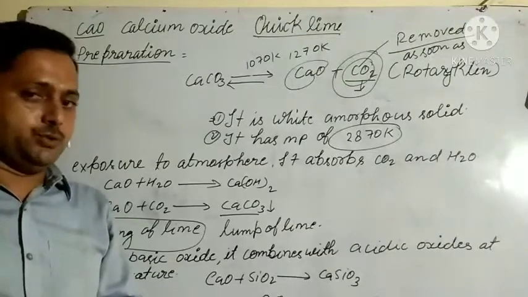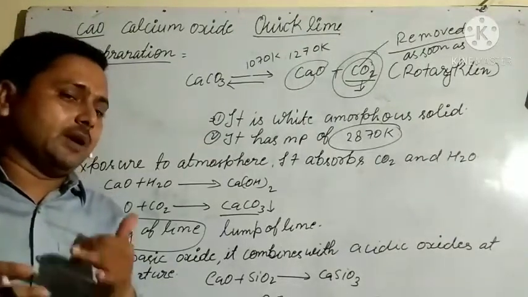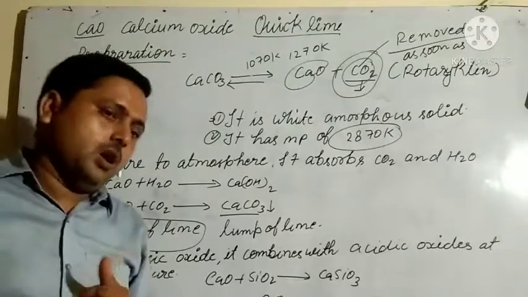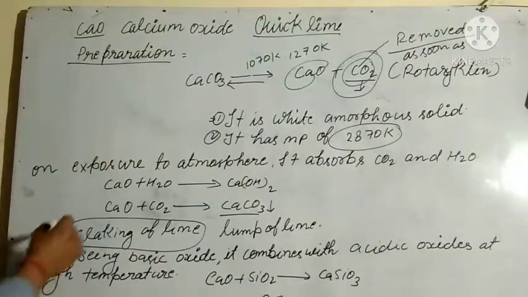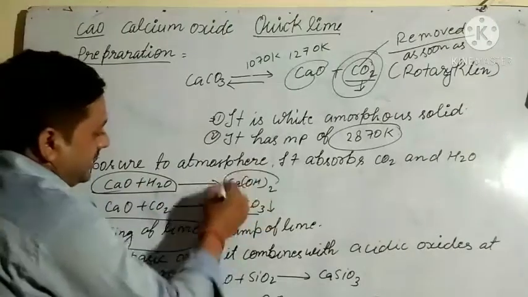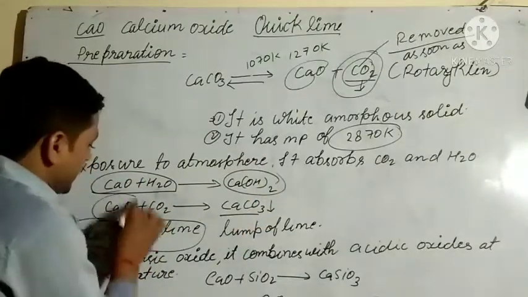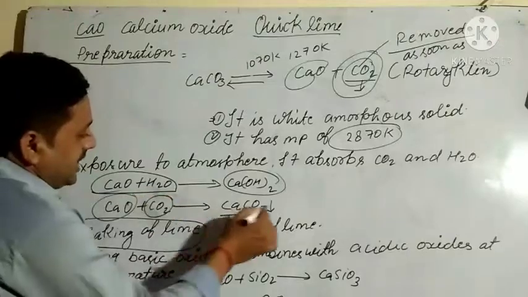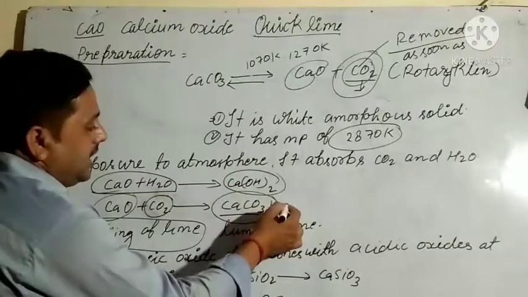When it is exposed to the atmosphere, carbon dioxide and H2O are present, so it reacts with them. Calcium oxide reacts with H2O to give calcium hydroxide, and with CO2 to form calcium carbonate as a precipitate.